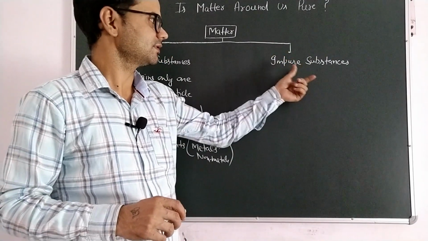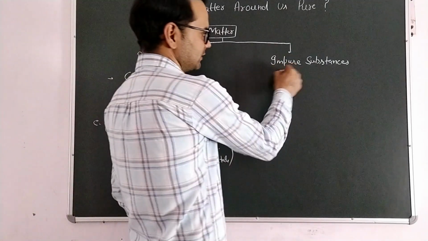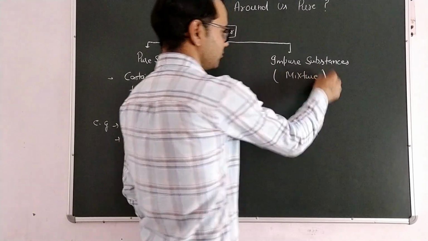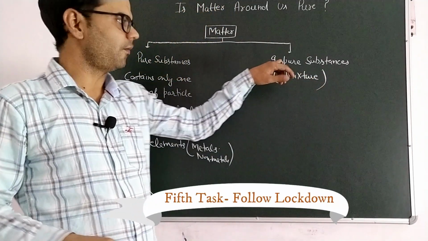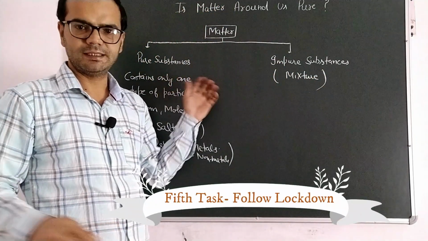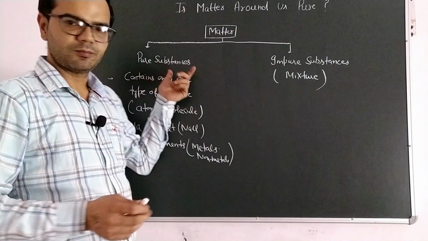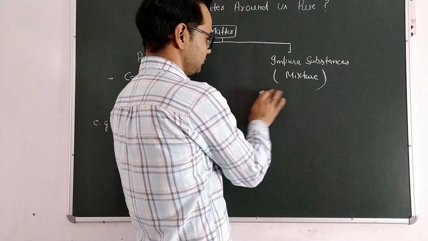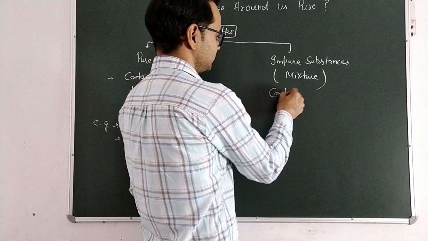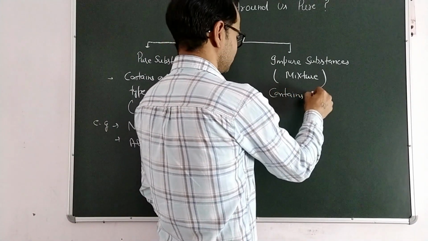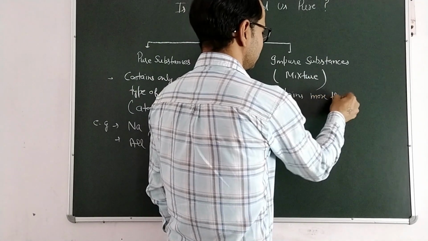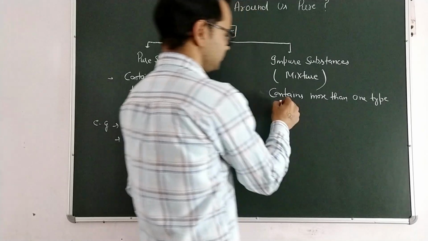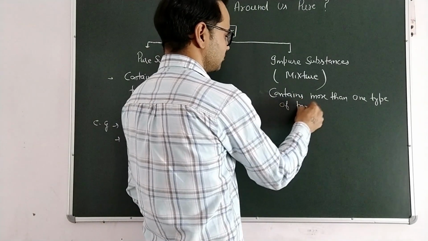So an impure substance is also known as a mixture, and this mixture is formed by the combination or simply the addition of pure substances. So it contains more than one type of particle.